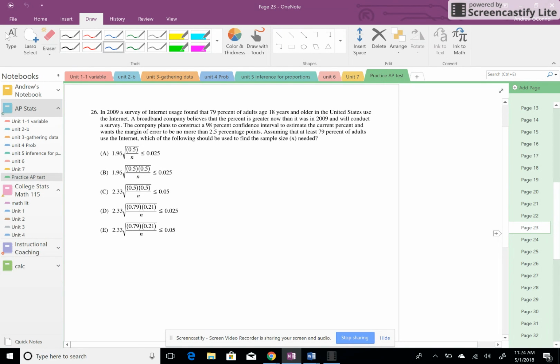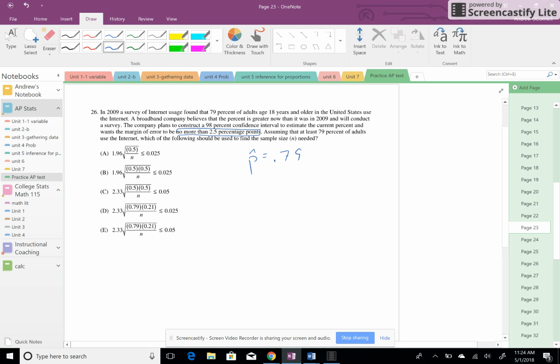In 2009, a survey of internet usage found that 79% of adults ages 18 years and older in the United States use the internet. I bet it's probably gone up since then. A broadband company believes that the percent is greater now than it was in 2009 and will conduct a survey. The company plans to construct a 98% confidence interval to estimate the current percent and wants the margin of error to be no more than 2.5 percentage points.